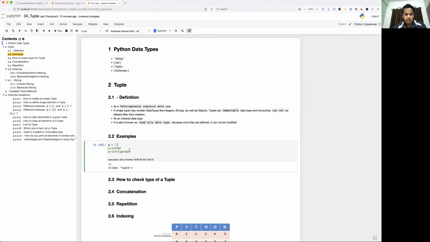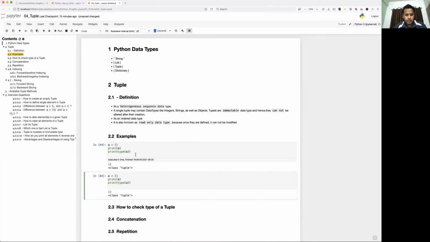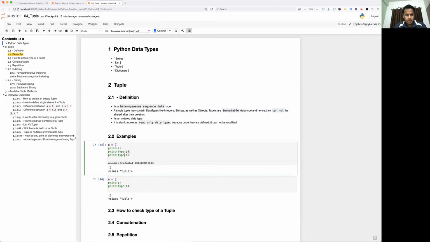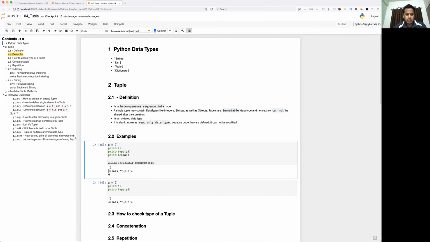Then how to check the type of it, using the type function. So this is the way you define the empty tuple. And of course, you can check the length of this using the len function. That is 0, means there is no element.